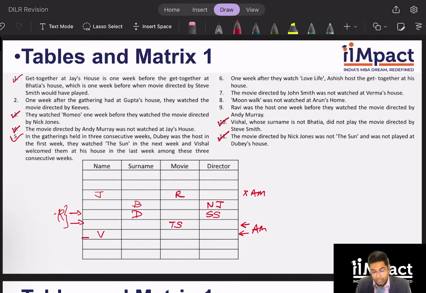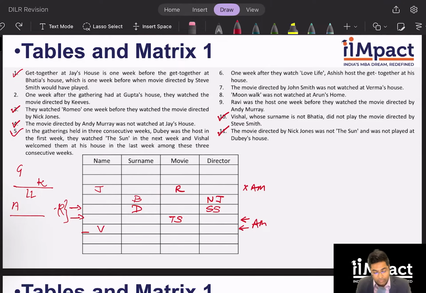Okay. All right. So now we will find other clues which are talking about 2 weeks. So again, we will be able to put some constraints, right? Clue number 2 tells me that 1 week after the gathering happened at Gupta's house, they watched Keeves. So there is Gupta and then Keeves. Clue number 6 tells me 1 week after they watched Love Life, Ashish hosts the get together. So there is Love Life and then Ashish. This is one. This is one. And ninth clue tells me Ravi was the host 1 week before they watched the movie directed by Andy Murray, which we have already sort of looked at in the table.